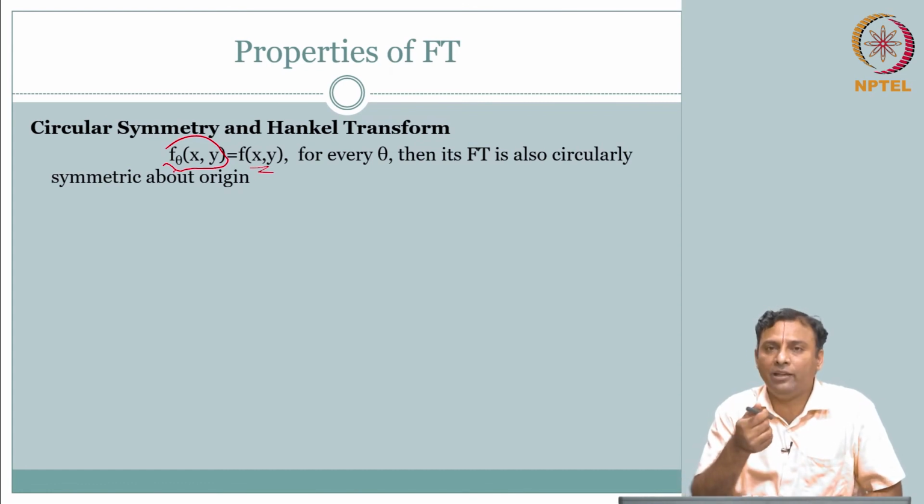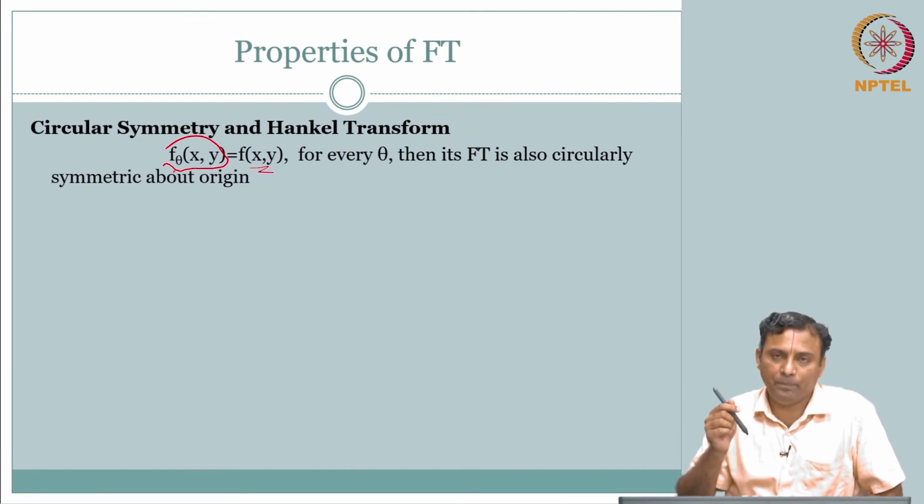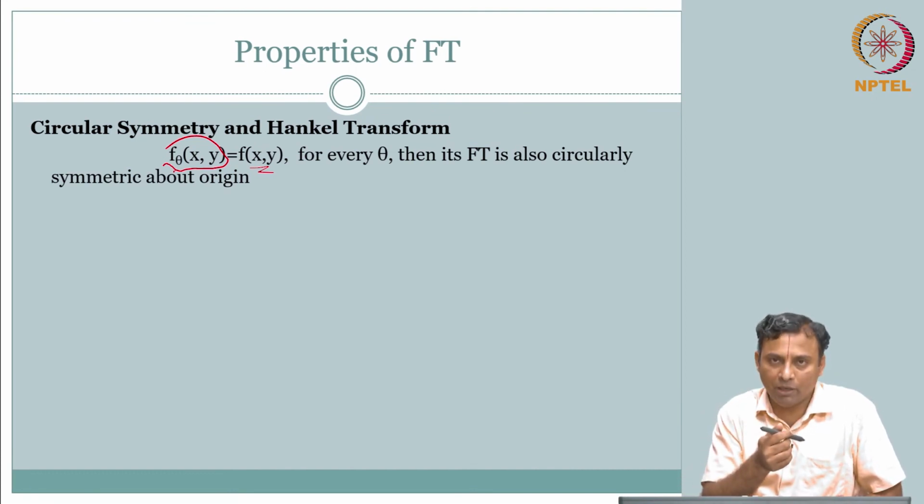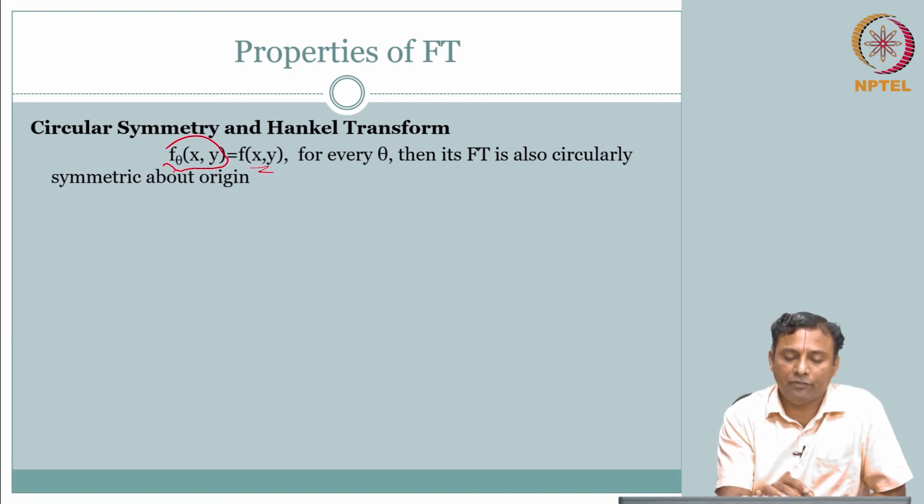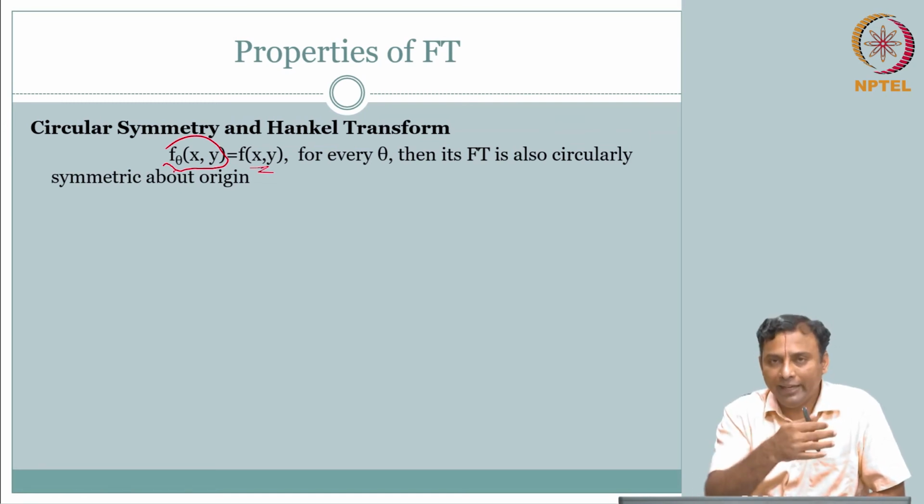No matter which angle you look at, the function looks the same. Whatever you have as f of x comma y, it does not matter which angle you are looking at, then it is circularly symmetric. Whether you look at it at 90 degrees or 0 degrees, it does not matter, f of x y is the same. So, f theta of x comma y is the same as your f of x comma y for any theta.